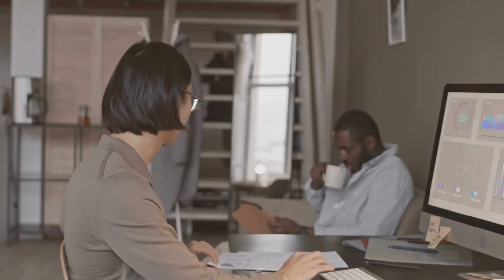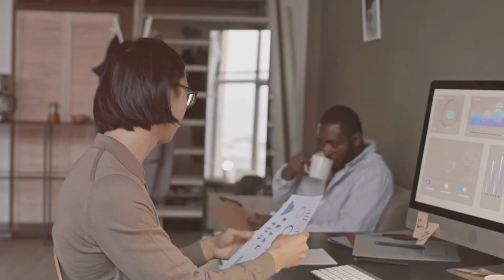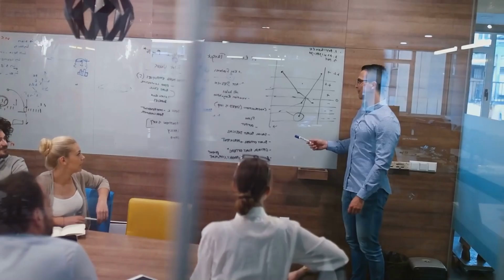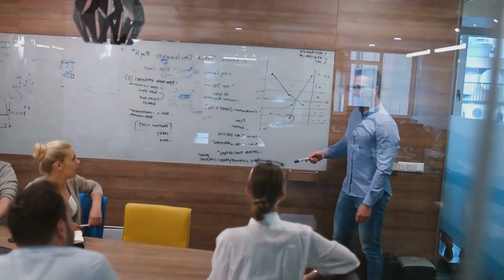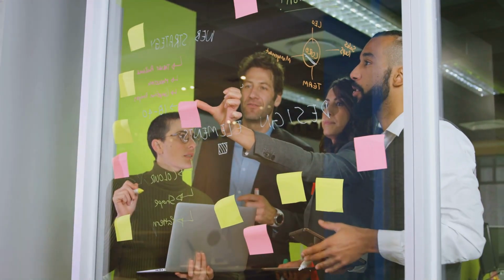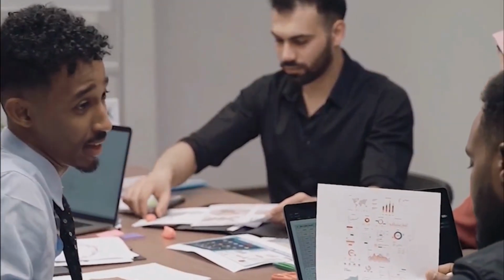At its core, the theory of constraints shifts our focus from maximizing the efficiency of individual components to optimizing the flow of the entire system. It recognizes that a system is only as strong as its weakest link, and that focusing on improving non-constraints will not significantly impact overall output.